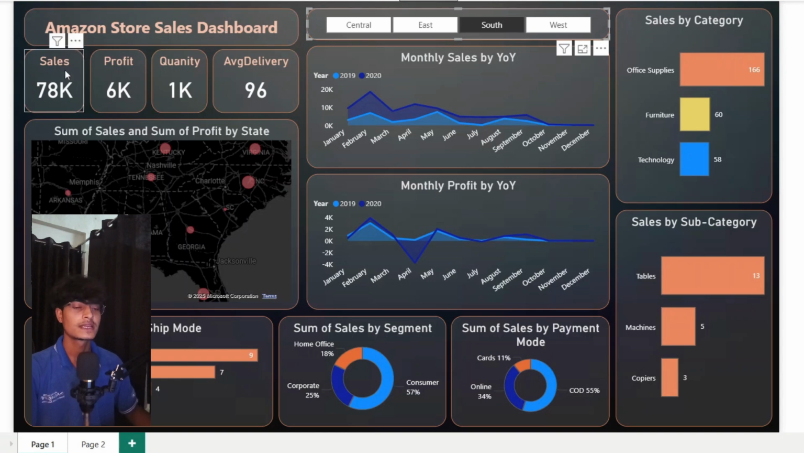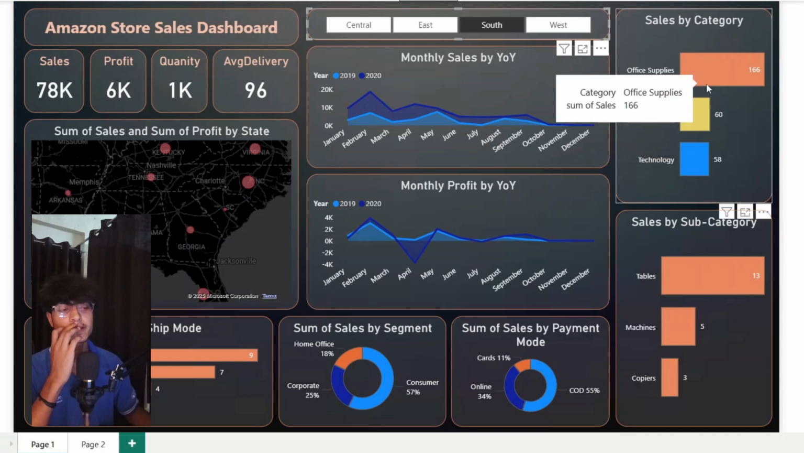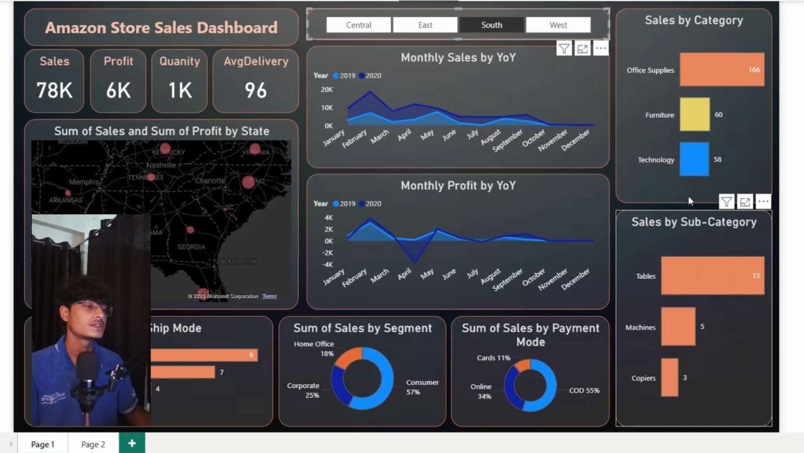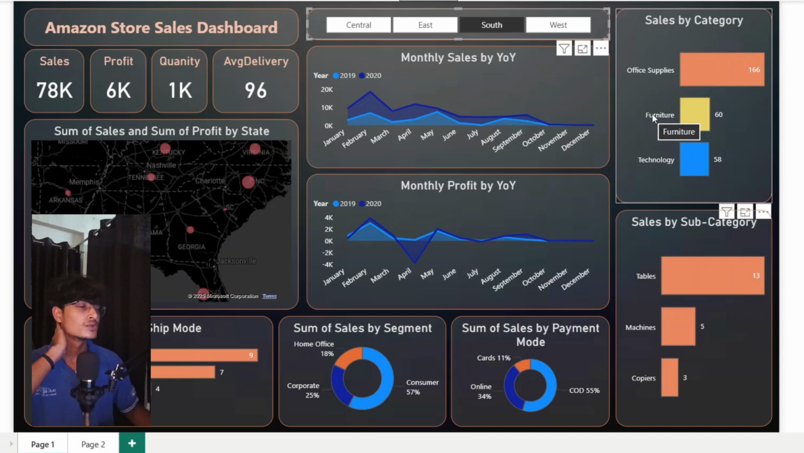And here you can see the KPIs like sales, profit, quantity, and average delivery time. On the top right you can see the sales by category and sales by subcategory, which is awesome. Office supplies is the most demanded, followed by furniture and technology. In the sales by subcategory, tables are the most demanded.